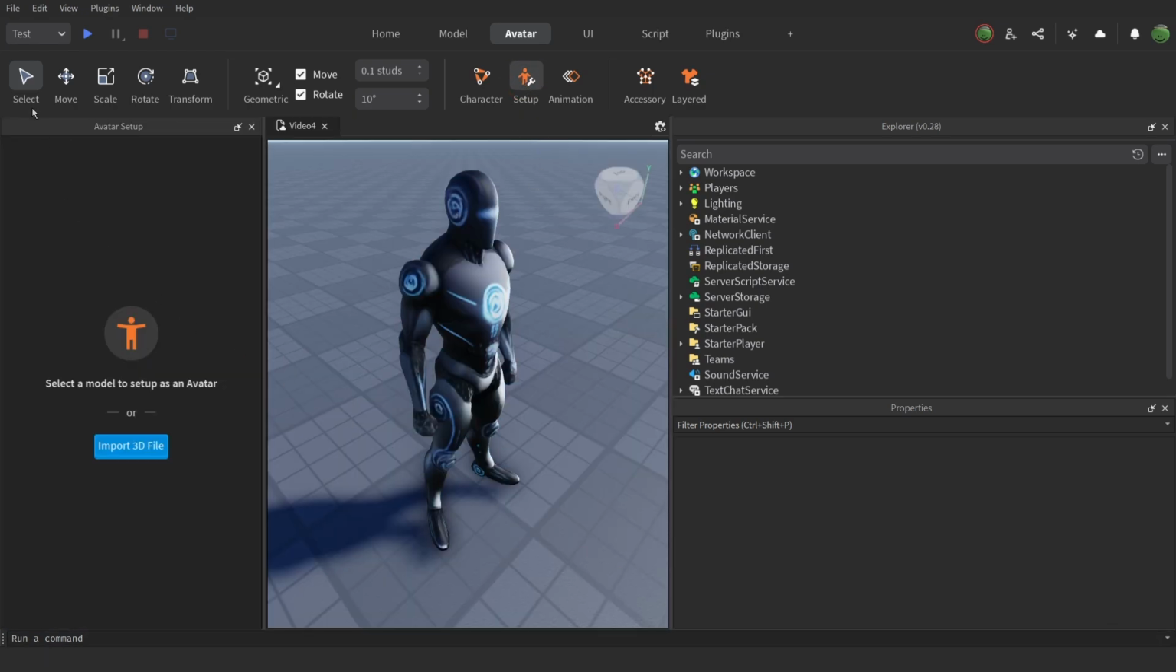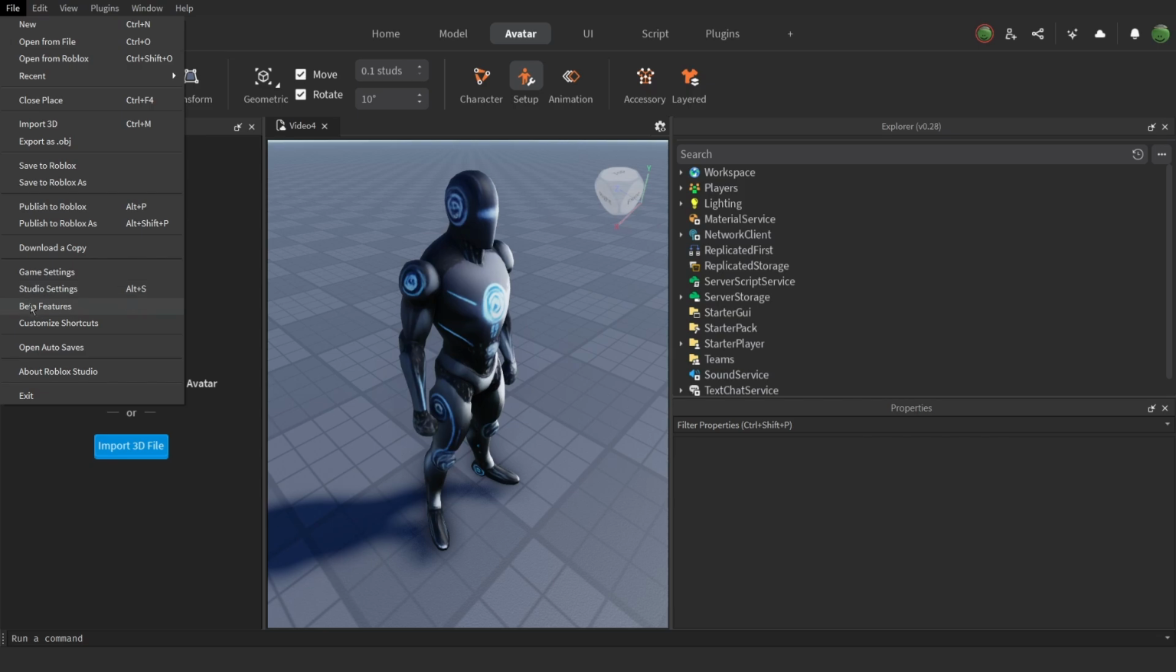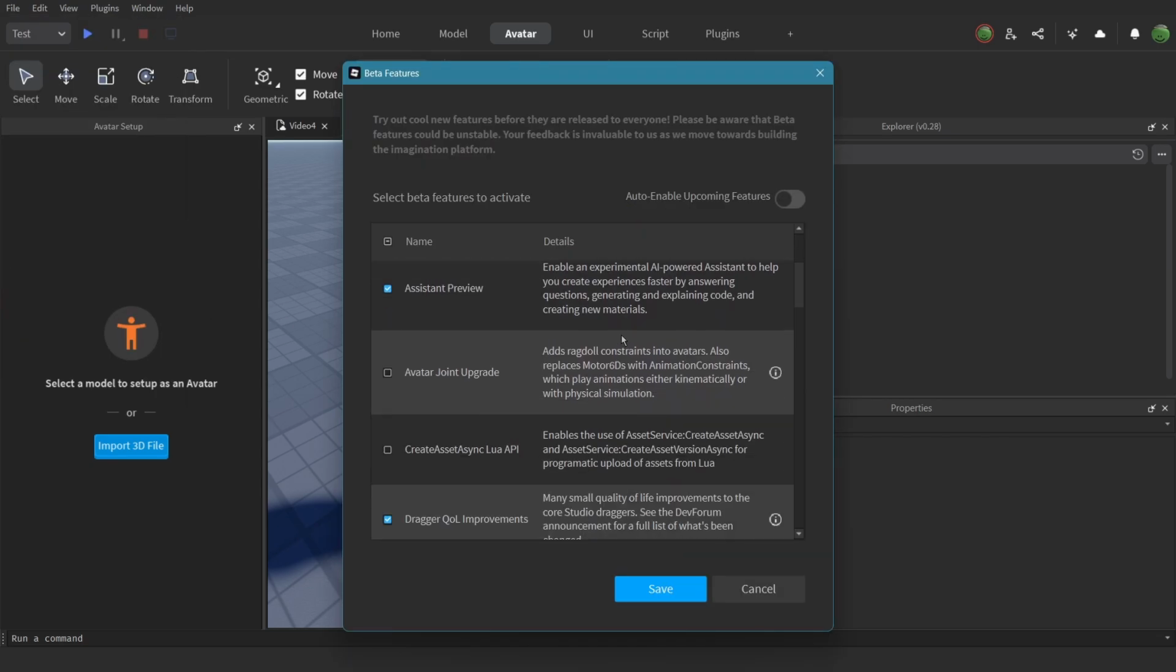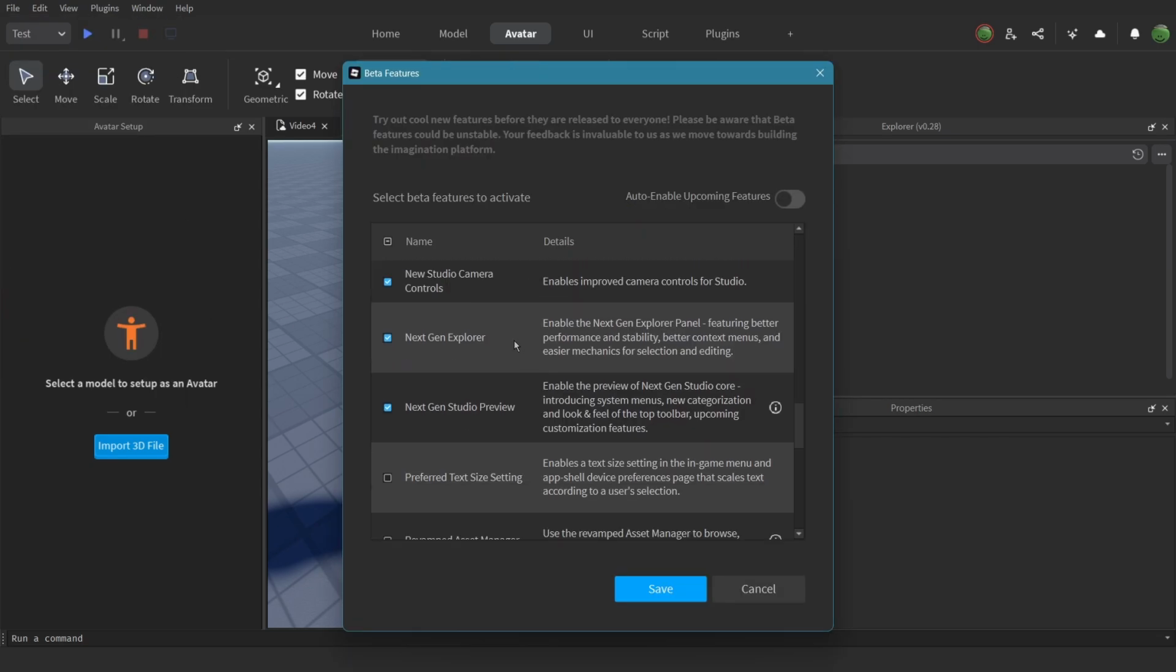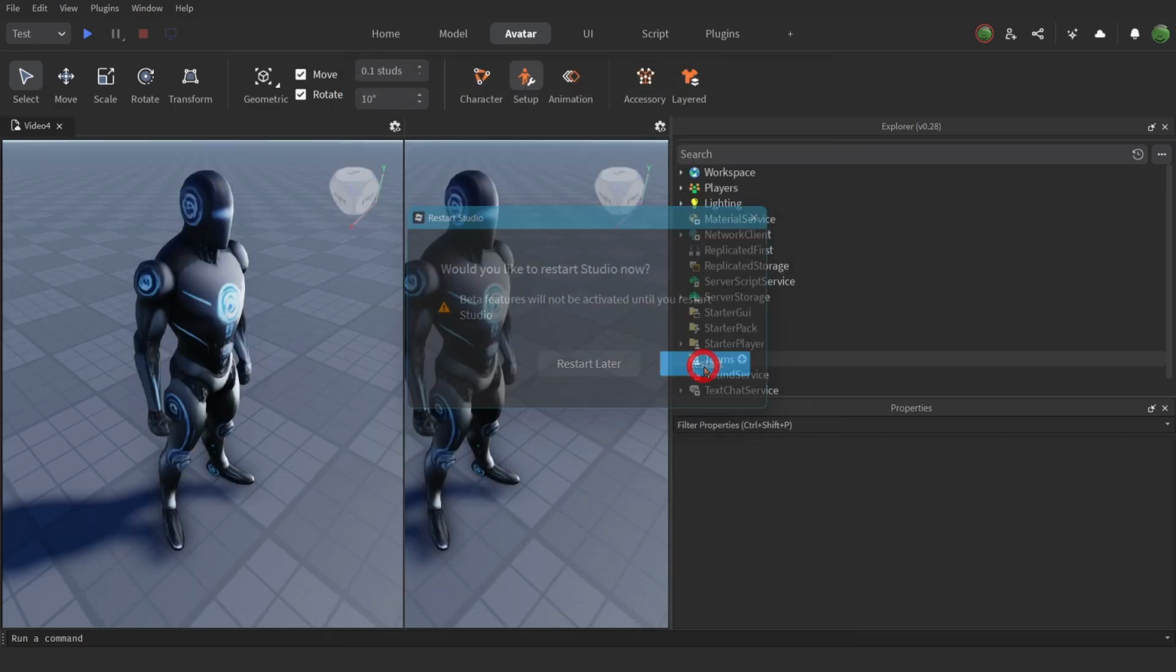Though if you want the old layout, go to File on the top left, click Beta Features and find Next Gen Studio Preview. Uncheck it, then click Save. Restart Roblox Studio and you're done.